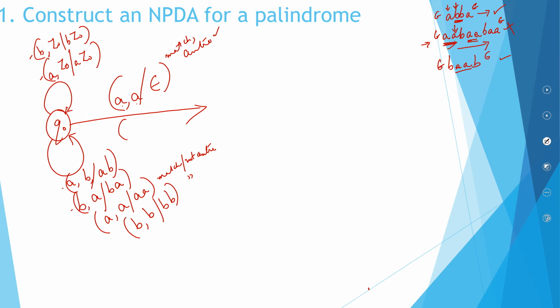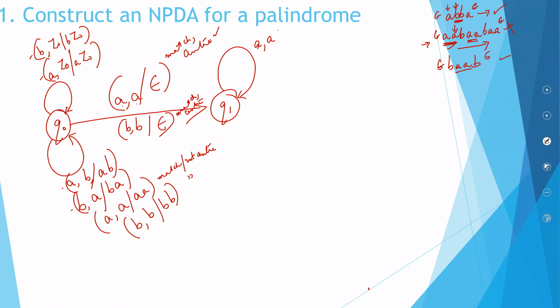Now the same way, imagine you encountered a B. The top of the stack is B, which means it is a match. It is the center also. You will pop it out. So this is also match center. You will be reaching a state called Q1. The same way, you might be encountering many of these cases.